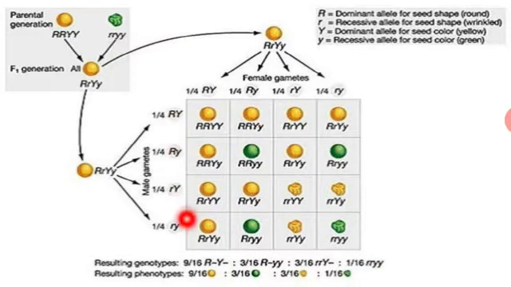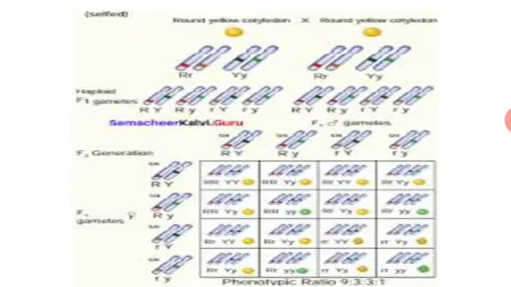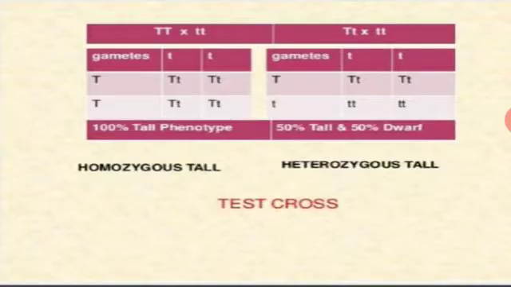Now 9 round yellow, and the next one round green, 1 2 and 3, and wrinkled yellow, these 3, and wrinkled green, only one is produced here. Okay, so here it is given in the book. Okay, the phenotypic ratio is 9:3:3:1.